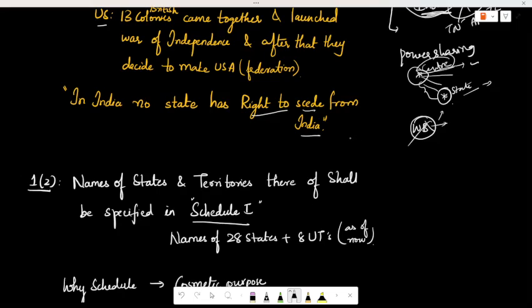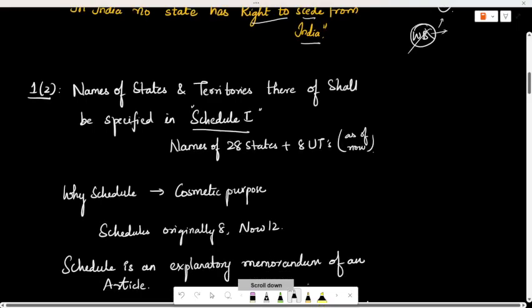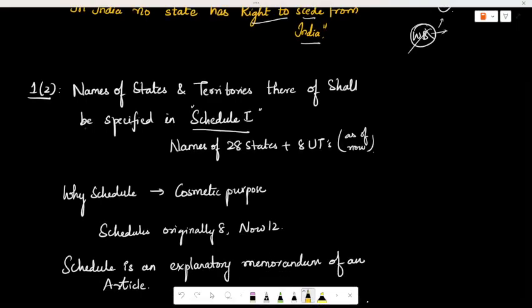That is what Article 1 Clause 1 of our Constitution says. Article 1 Clause 2 speaks about the names of the states: first the country's name, then the states' names, and the territories' names. Where should they be written?